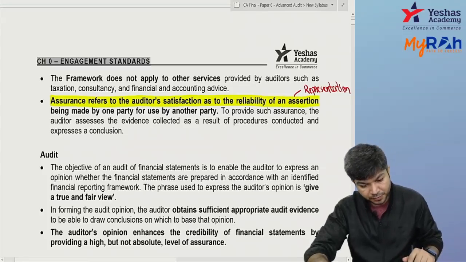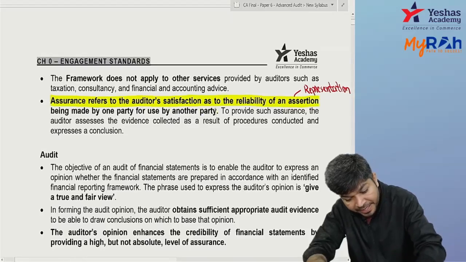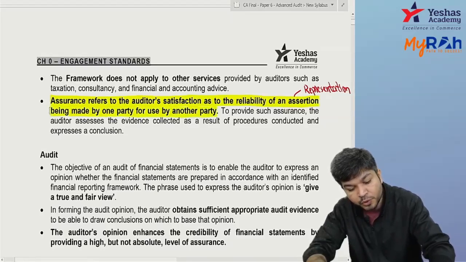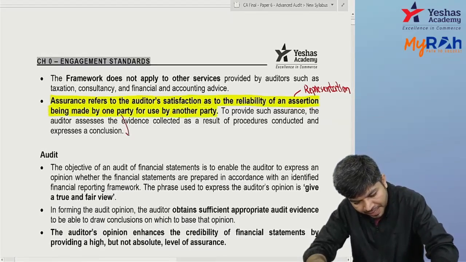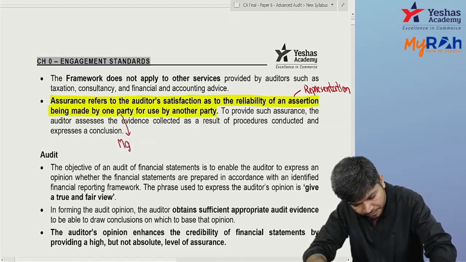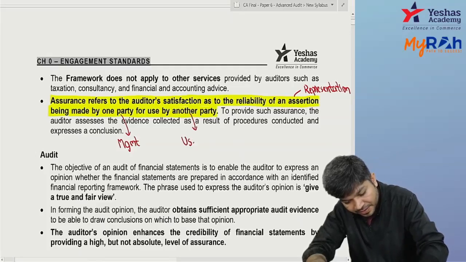Assurance refers to auditor's satisfaction as to the reliability of assertion being made by one party for use by another party. Here one party means management. Another party means users of financial statements.